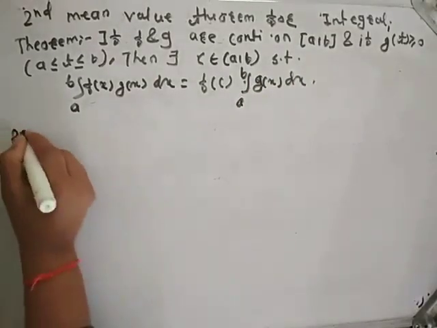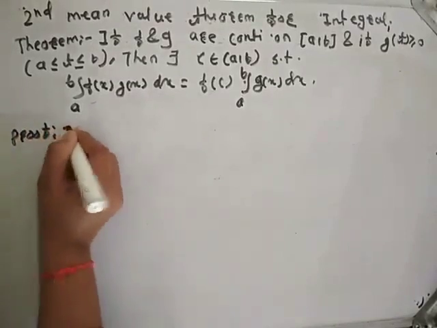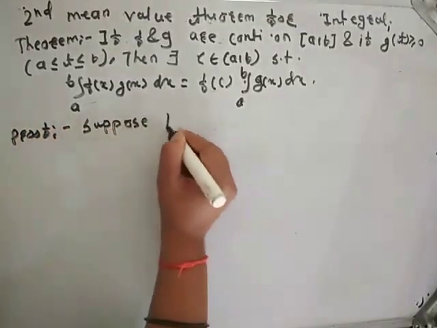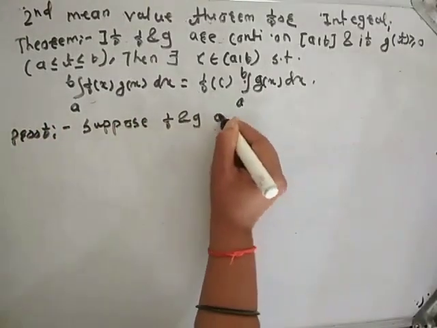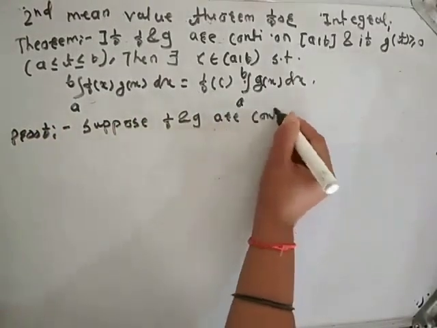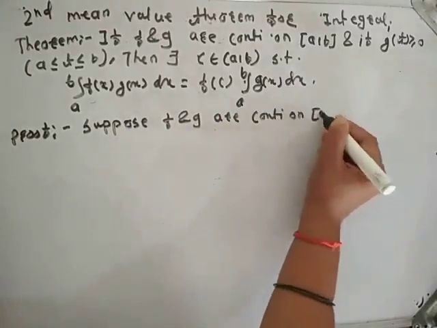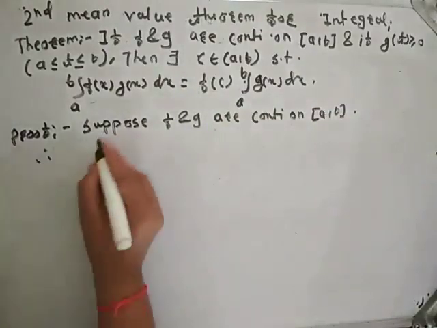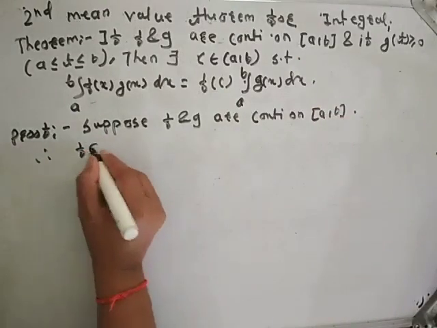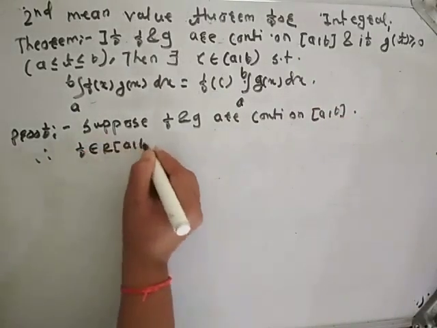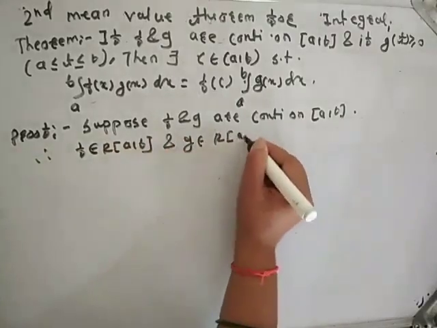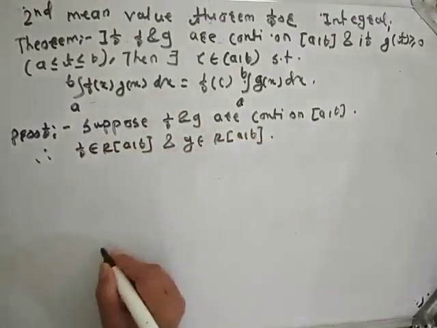Proof. Suppose f and g are continuous on closed interval [a, b]. Therefore, f is Riemann integrable on closed interval [a, b] and g is also Riemann integrable on closed interval [a, b]. Okay.